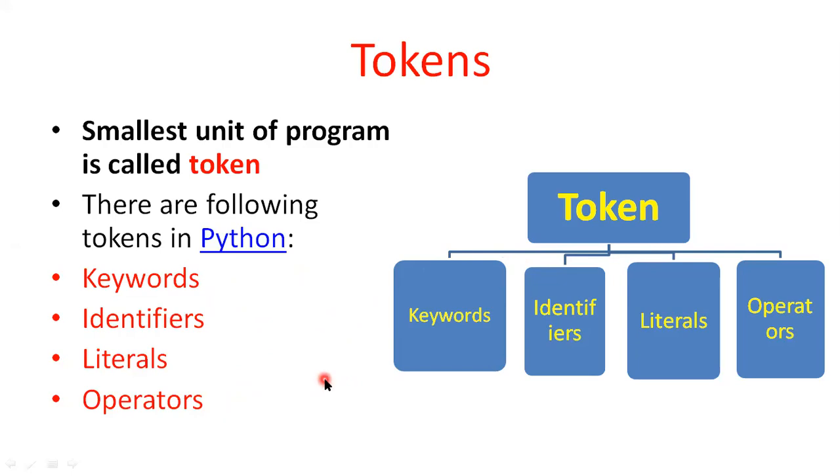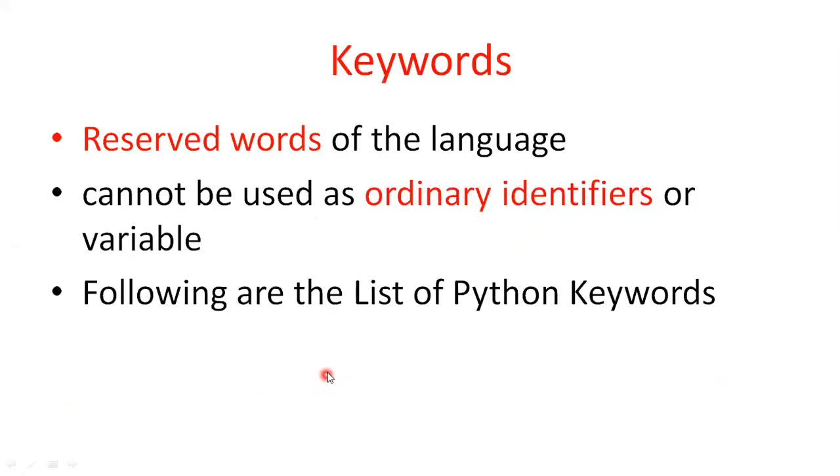First, we will talk about keywords. How can we describe keywords? Keywords are the reserved words of the language. A reserved word cannot be used as an ordinary identifier or variable. For example, you cannot use if as a variable or identifier.